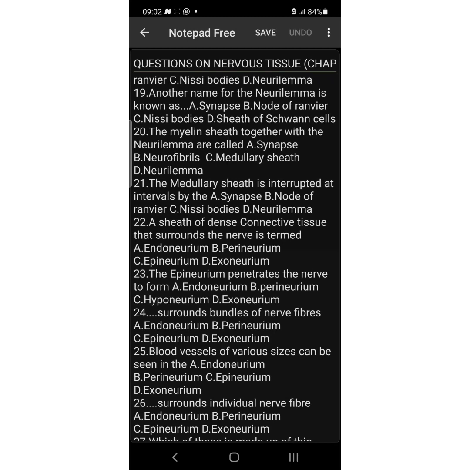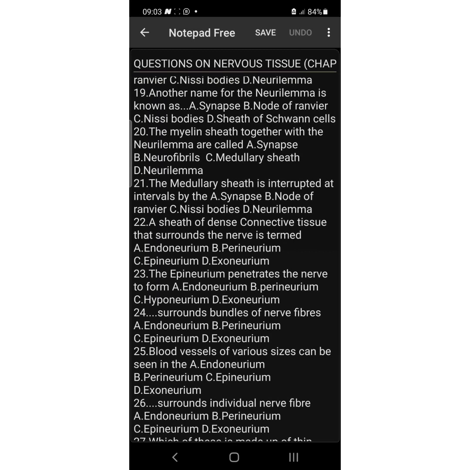Number 22. A sheath of dense connective tissue that surrounds the nerve is termed dash. It is termed epineurium, which is C. Take note of that. Number 23. The epineurium penetrates the nerve to form dash. It penetrates the nerve to form the perineurium. The answer is B.